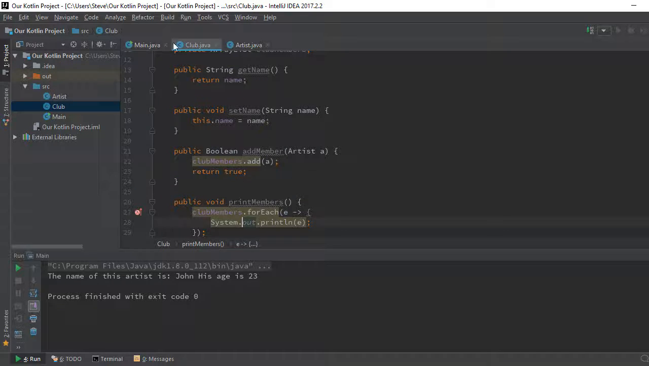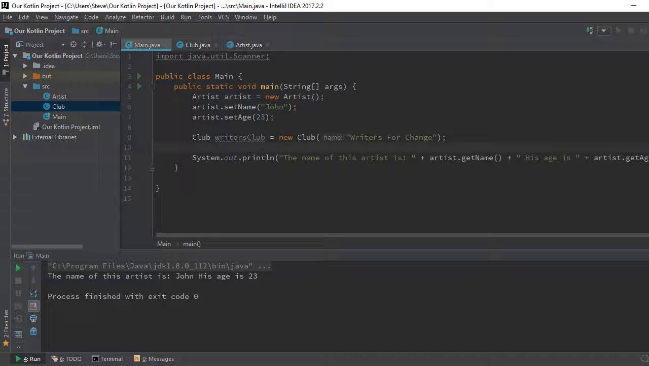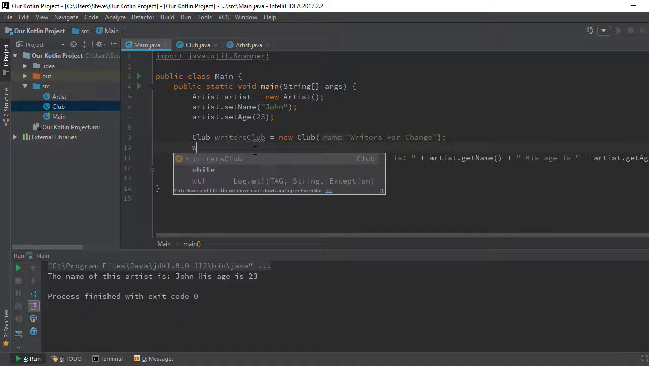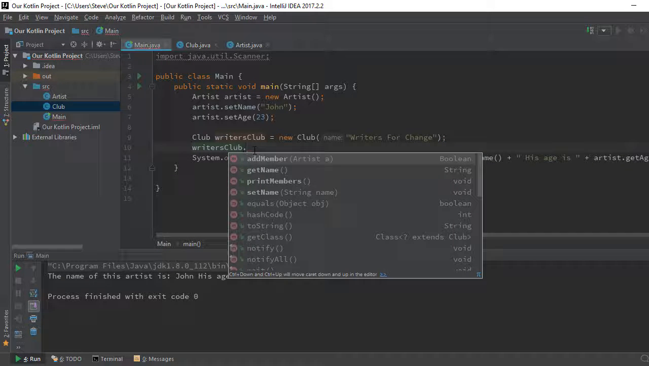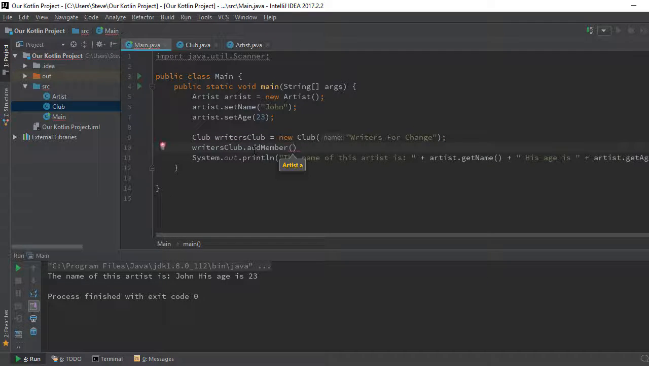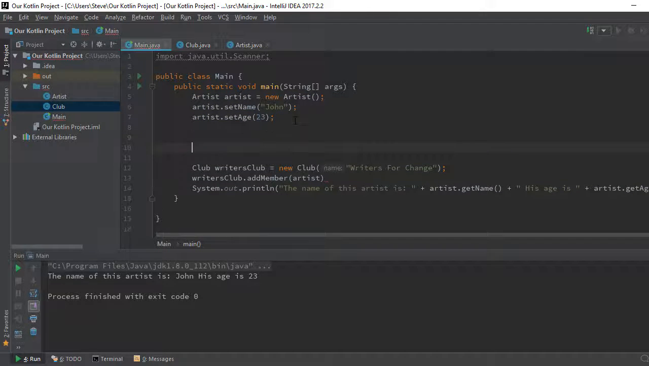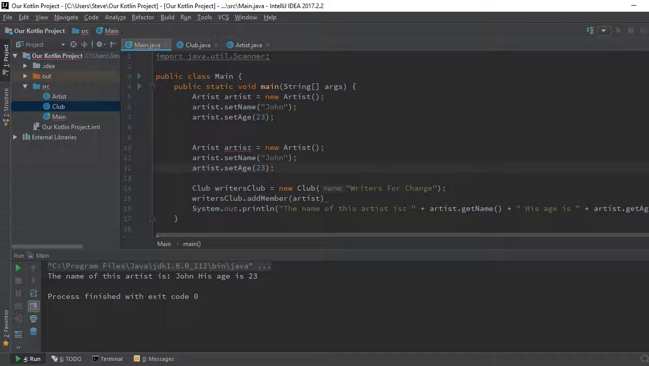So now let's come back here. We've created this artist, this club, right? We're going to add this artist to it. So we're going to pass the artist as the member. You know what, I'm going to copy this one and create another artist here. See, and give a space, Control V. So this one will be our artist 2.